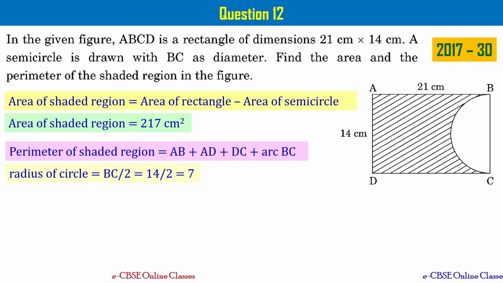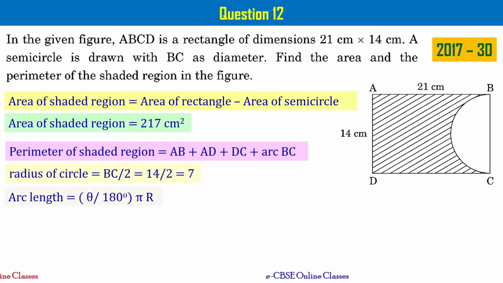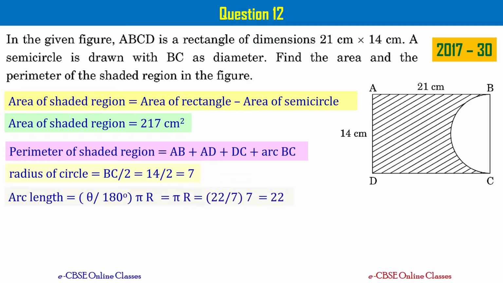Radius of circle is BC by 2, that is equal to 7 centimeters, right? And we know that arc length is defined as theta by 180 degrees times pi r. Substitute theta equal to 180 degrees because this is semicircle, and r equal to 7 and pi equal to 22 by 7 such that you get arc length as 22 centimeters.